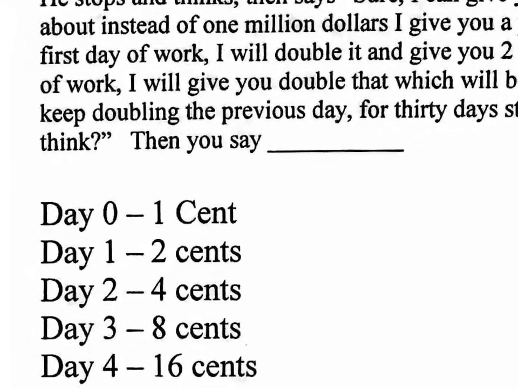Okay, so check this out. I actually have it shown right here. Day 0, the guy says, here, take this penny. On the first day of work, I'll double it and give you 2 cents. Second day of work, I'll double it and give you 4 cents. Third day of work, and so on. So let me scroll and see day 6. By day 7, you've been working 7 days, and for the whole 7th day of work, he gives you $1.28. That's pretty horrible, right? That's 1 week already, and it's only a month that we're doing it.